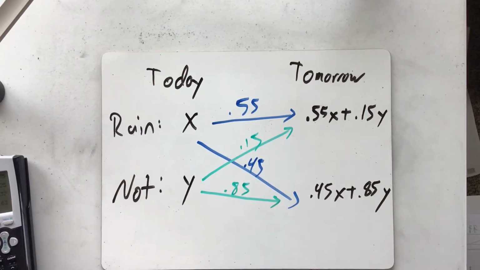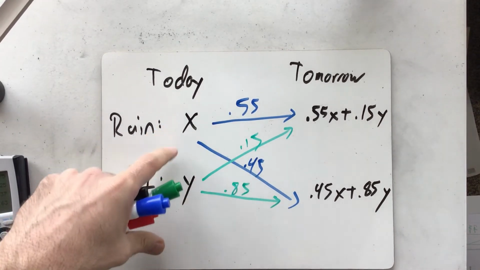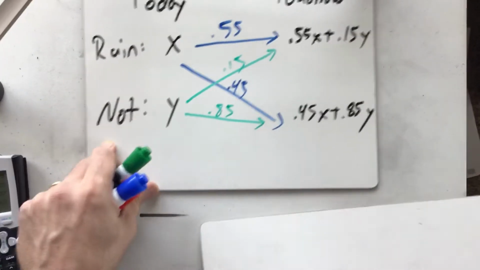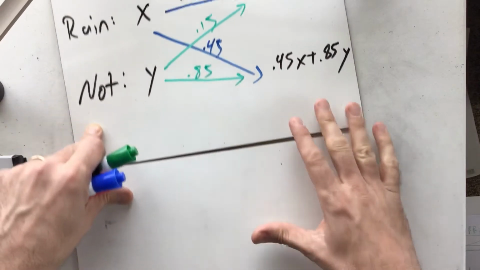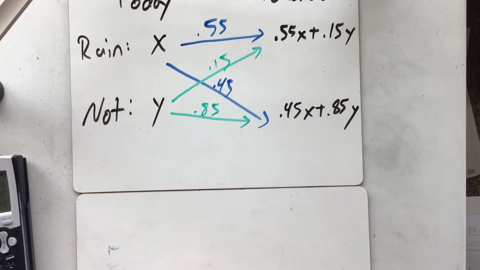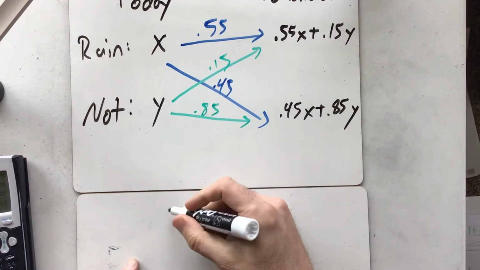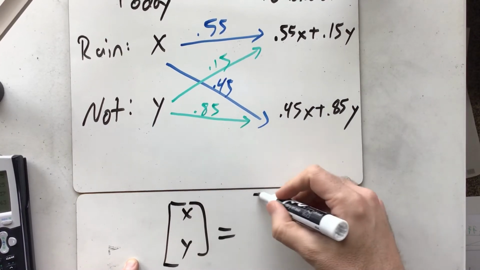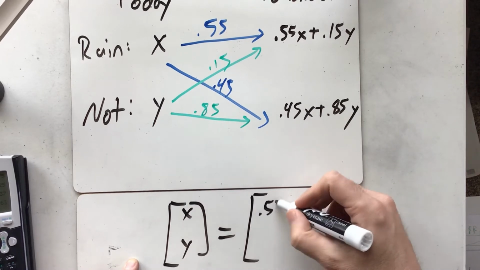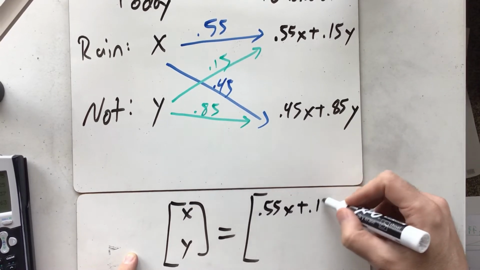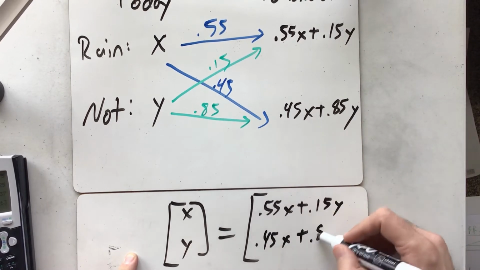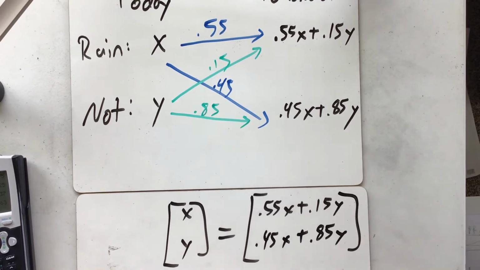Now, if you're playing along at home, you might say, oh, this is interesting. It's almost like this is a vector, and we got out vector answers. And because we're in linear algebra class, that's exactly how we think about it. And so let's think about what that vector would be. So we want the vector (x, y), and we want to think, well, if we multiply it, we want the top to be 0.55x plus 0.15y, and we want the next one to be 0.45x plus 0.85y.